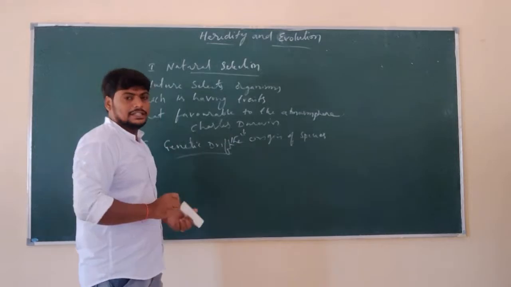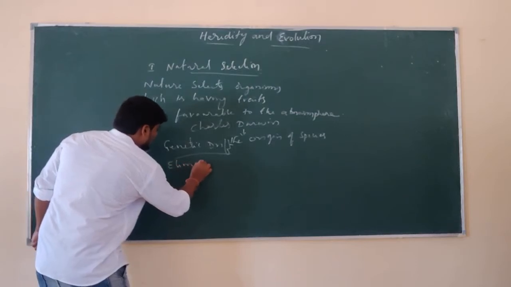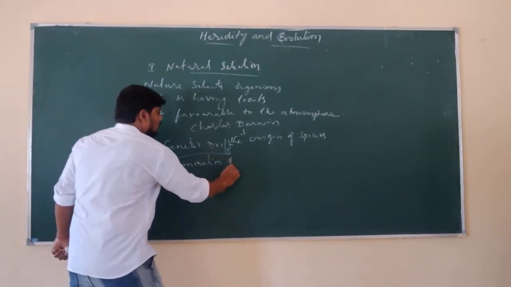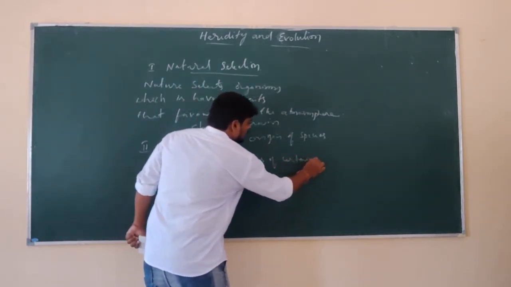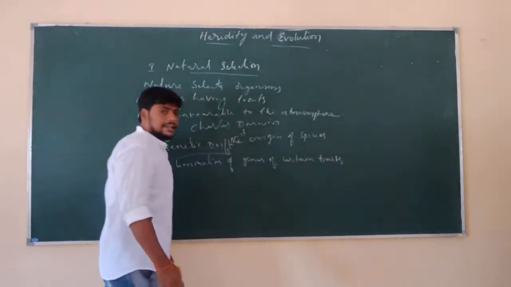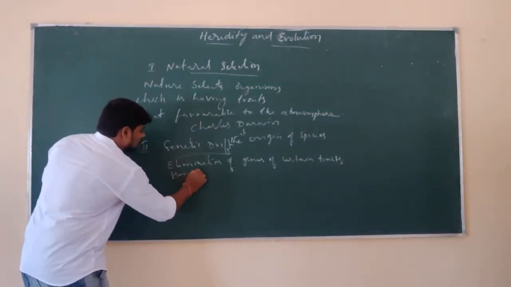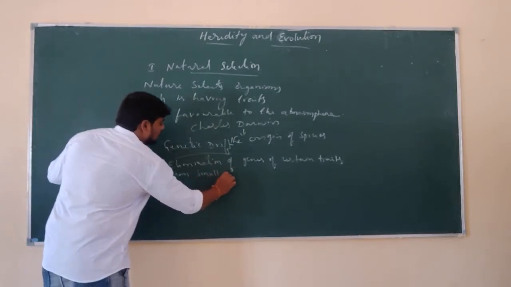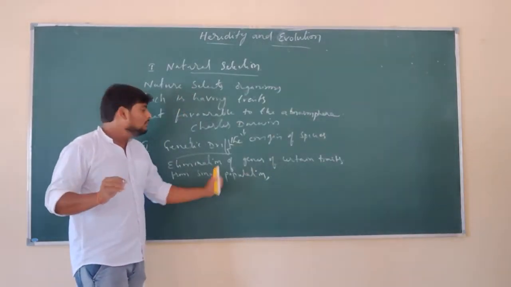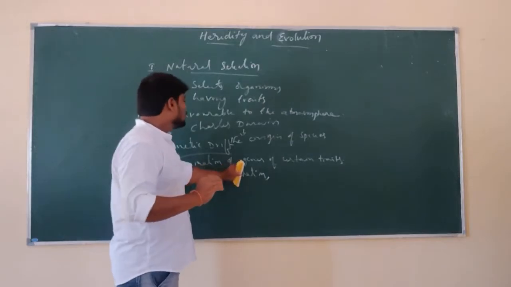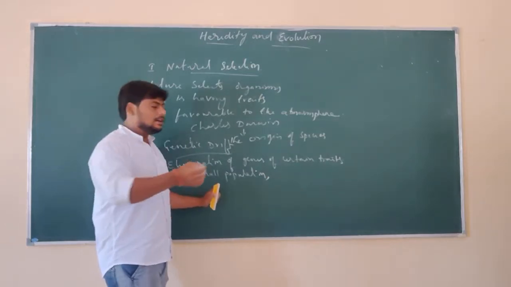So what is genetic drift? Genetic drift is the process where genes of certain traits are eliminated from a small population. How is this population eliminated?